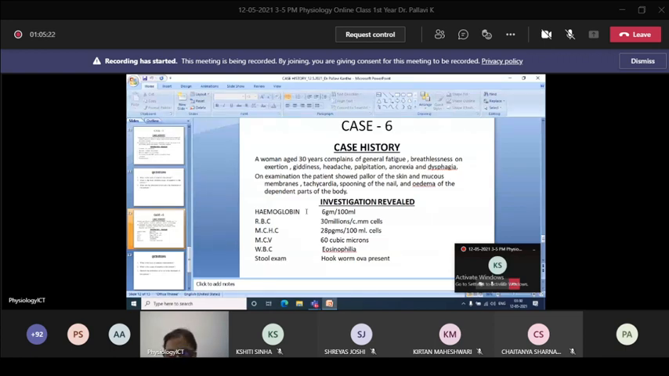What is this hookworm doing? It is causing internal bleeding, ma'am. It is causing internal bleeding, and there will be profuse blood loss, and the person lands up in anemia.